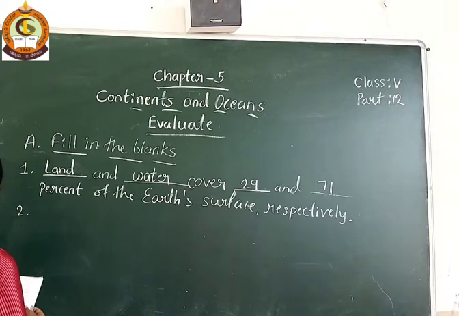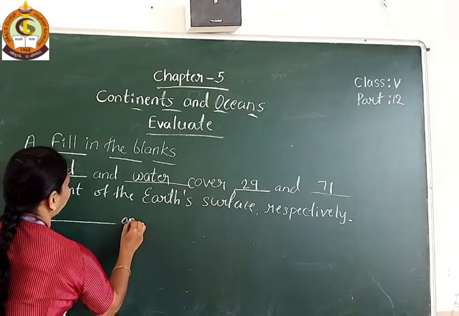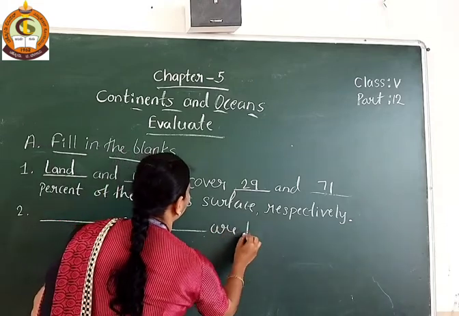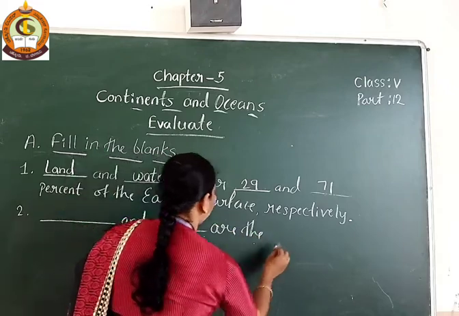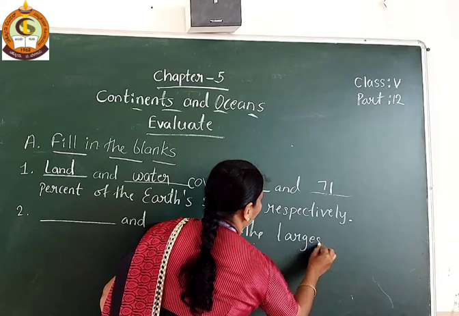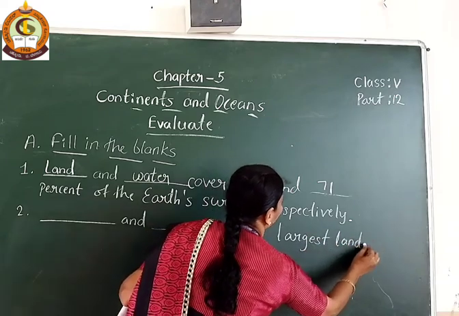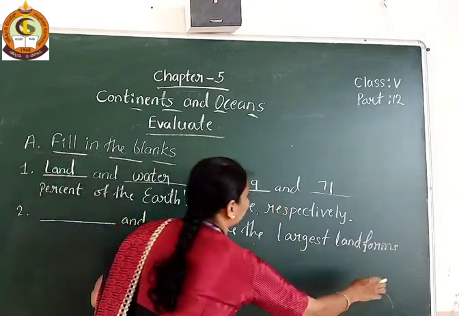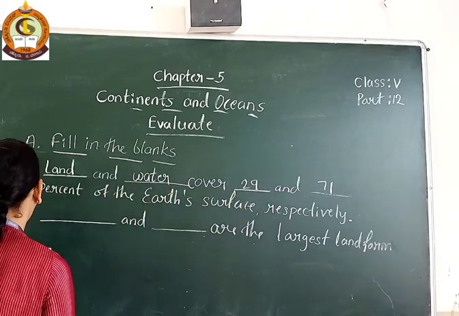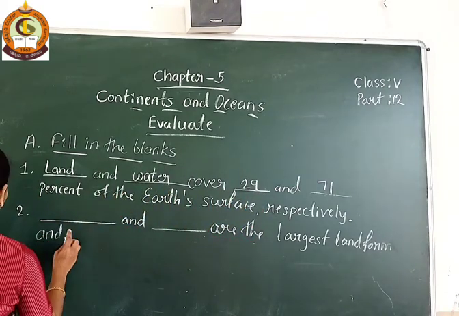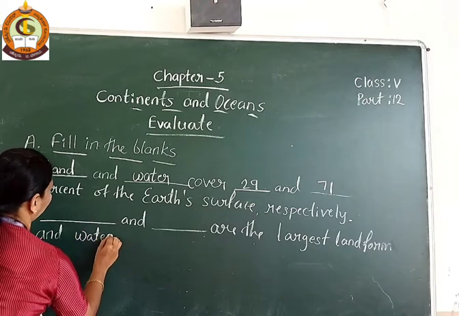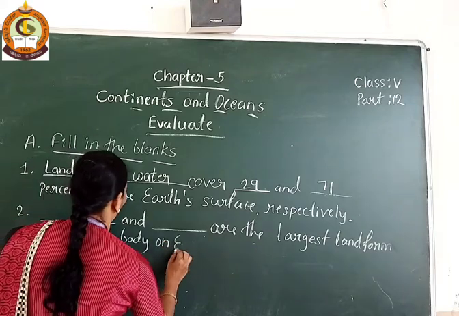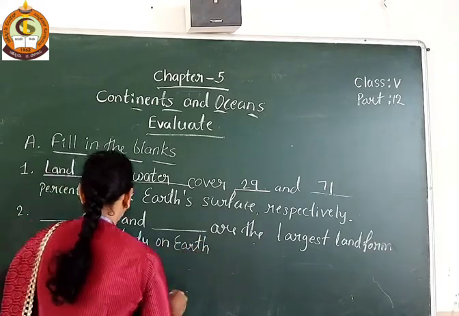And question number 2: dash and dash are the largest landforms. Actually, landform only is there in your textbook. Landform and water body on Earth respectively.